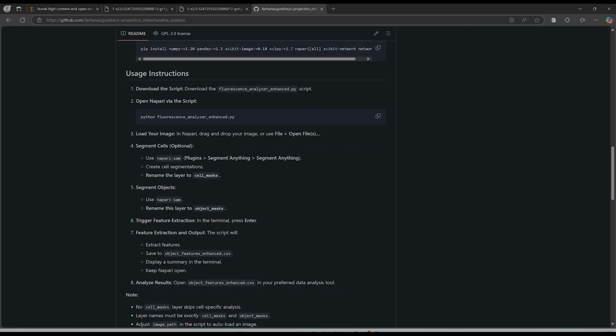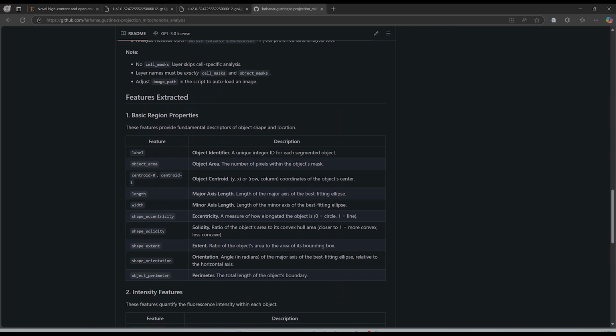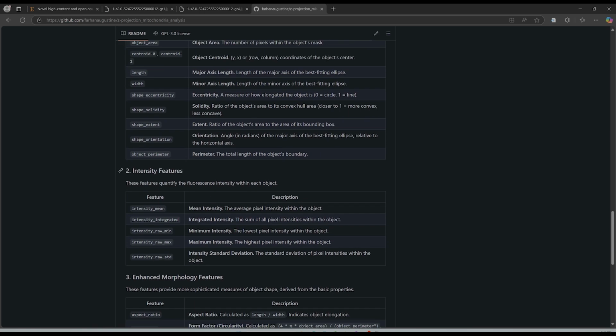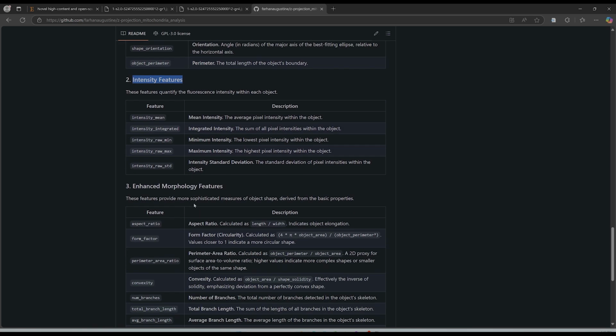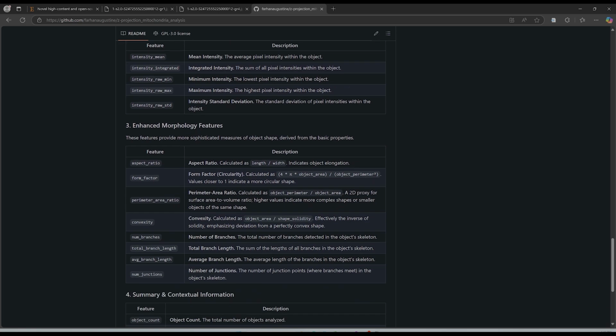Okay, so without further ado, let me go ahead and discuss some of the features that one can extract using this project. The standard basic region properties of the mitochondria can be extracted. The image intensity features can be extracted. And I have a few extended morphology features that I personally extract for my own images.